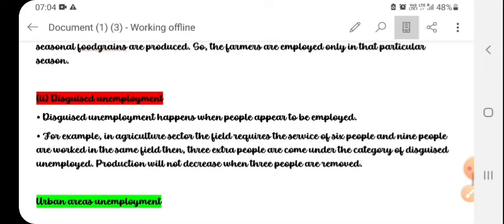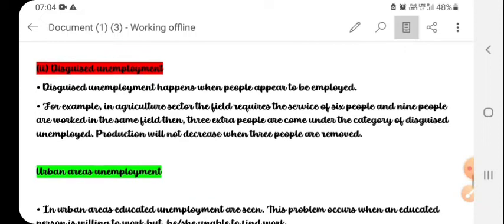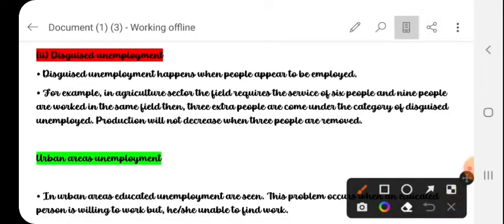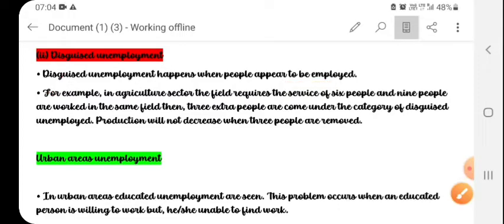The second one is disguised unemployment. Disguised unemployment happens when people appear to be employed. For example, in the agriculture sector, the field requires the service of 6 people and 9 people work in the same field. Then the 3 extra people come under the category of disguised unemployed. Production will not decrease when those 3 people are removed.